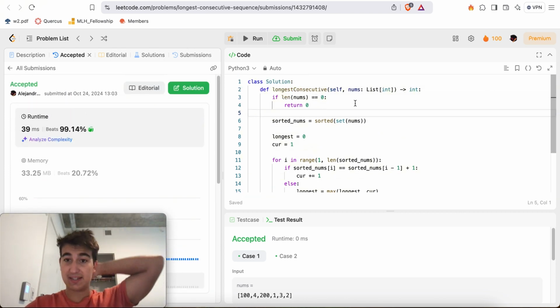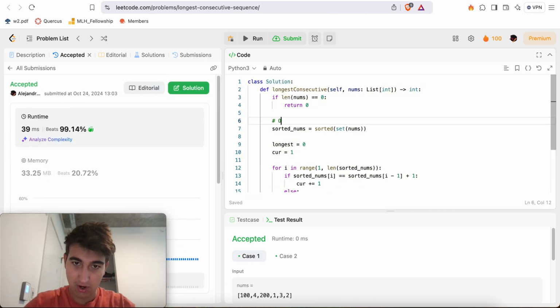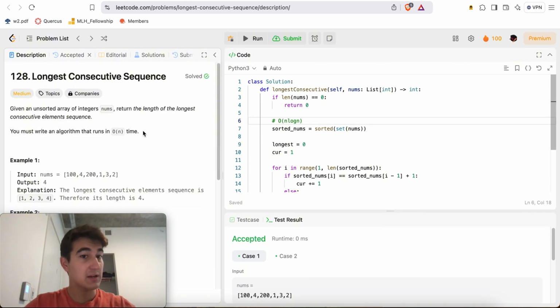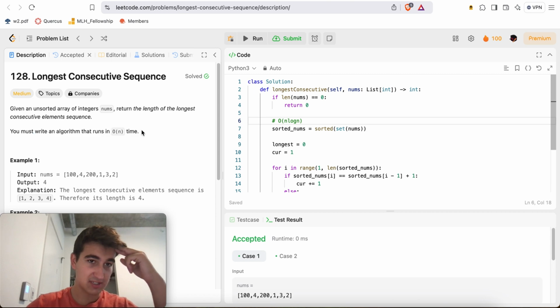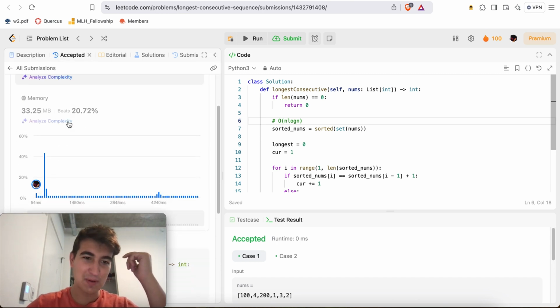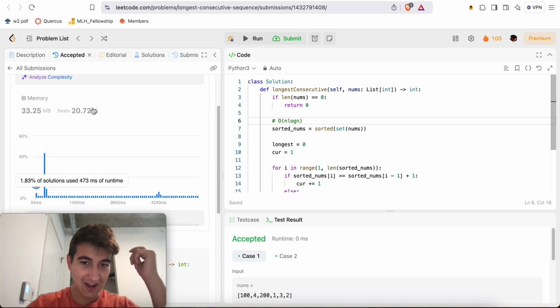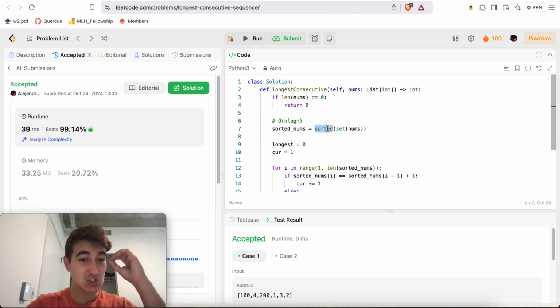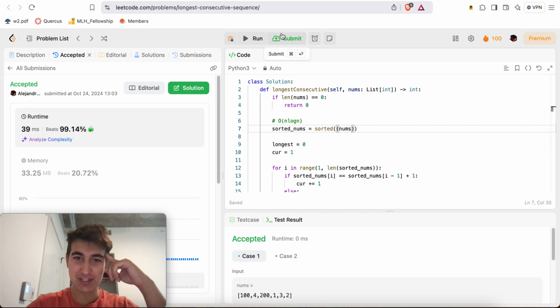But of course, this is not legal because this is O(n log n), whereas the problem, and this isn't even a follow-up, there are no follow-ups, straight up tells you must do this in O(n) time. Our solution just happens to be so fast because the sorted function in Python is just so juiced up, right? If we did just the nums itself, maybe it would be a little bit slower.